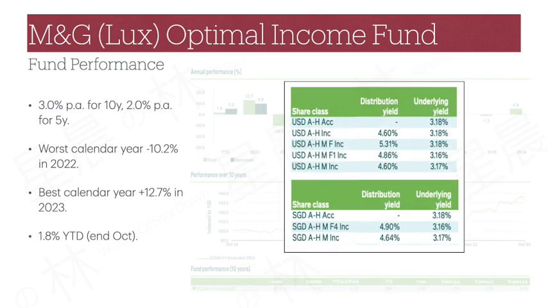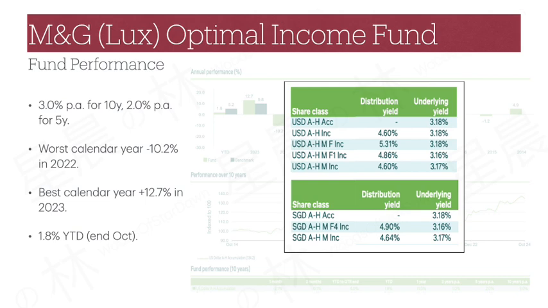With the performance numbers in mind, I want to quickly revisit the distribution policy of the fund again. Now we know the fund has about a 3.2% portfolio yield, and in the past 10 years delivers an average 3% return. How would a distribution yield of 4.6% or higher make sense? The only way to make this work is to sacrifice capital.